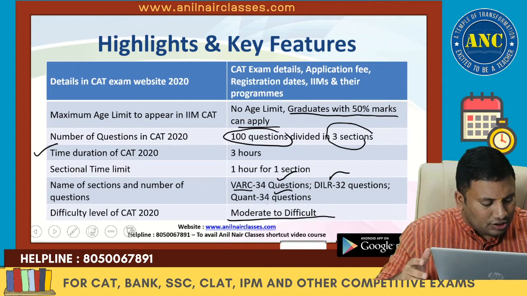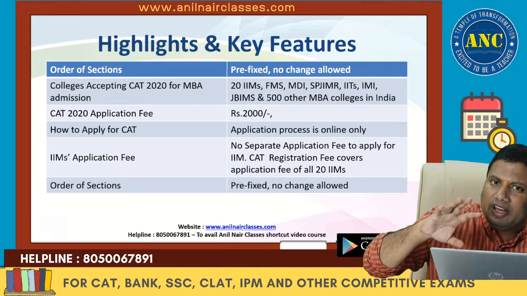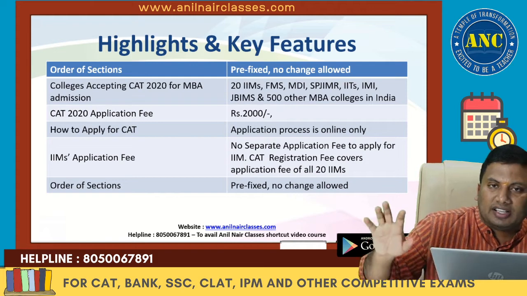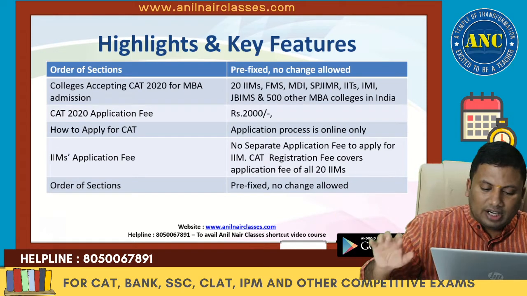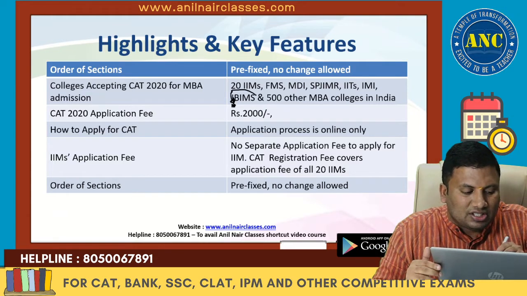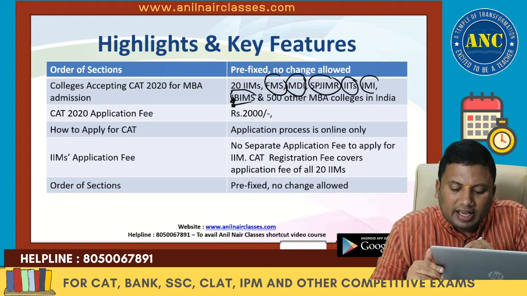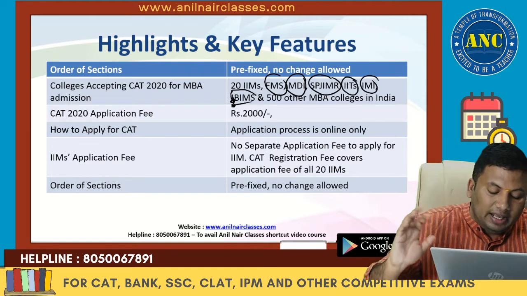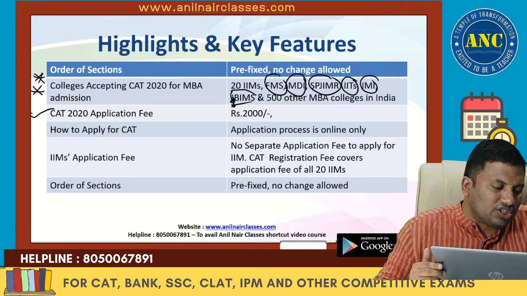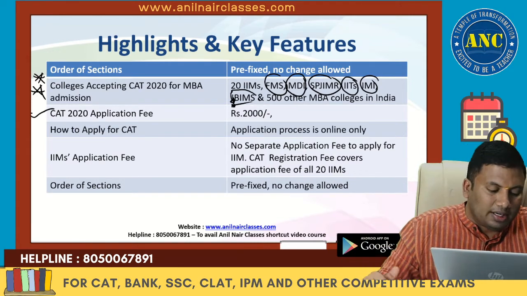Now let us get into the next important things. What are all the various good colleges? I will be doing a series of sessions on the B schools and the percentiles in the next few weeks. Now we will just cater to which are the good business schools. Jamnalal Bajaj accepts CAT score, FMS, MDI Gurgaon, SP Jain, IITs, IMI Delhi, and various good schools appear. CAT 2020, on this I will do a separate session, right? Which business school comes out at which percentile, as we go on with preparation.